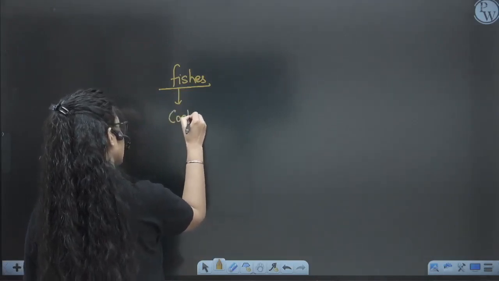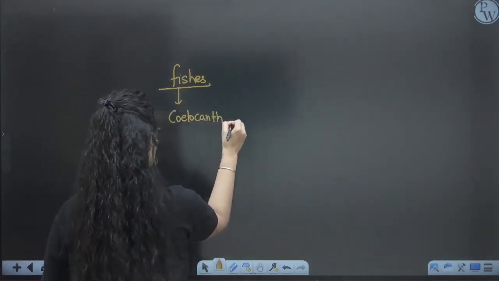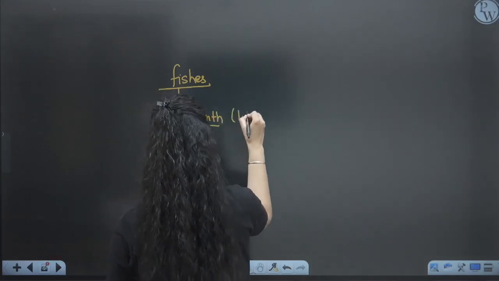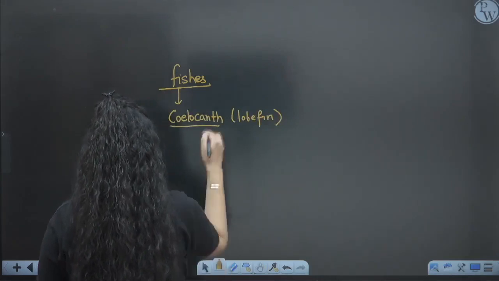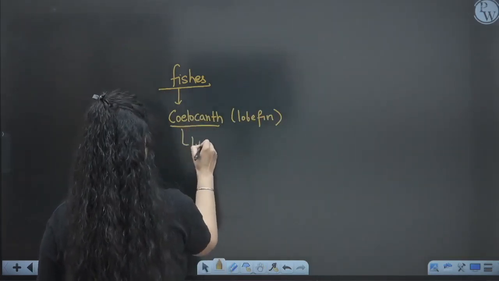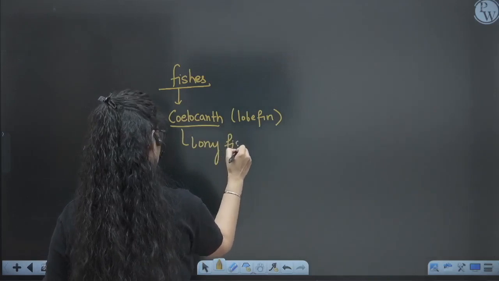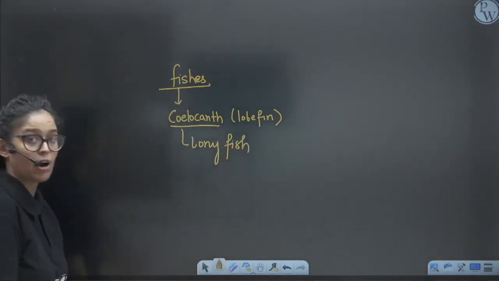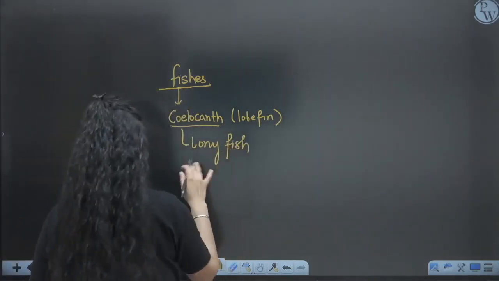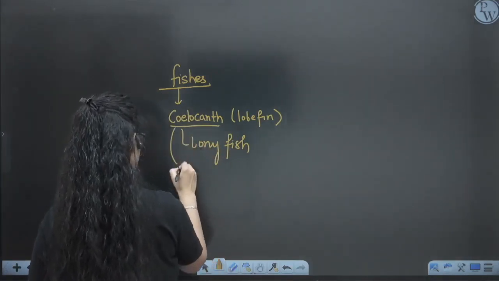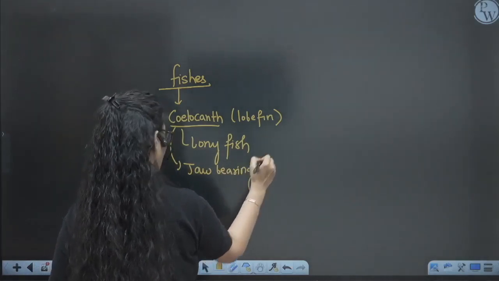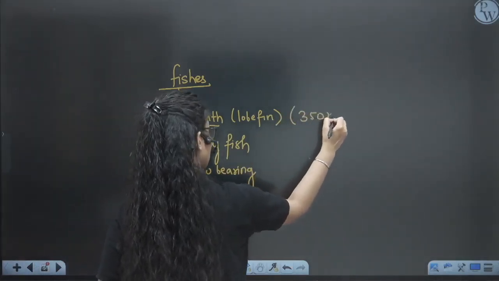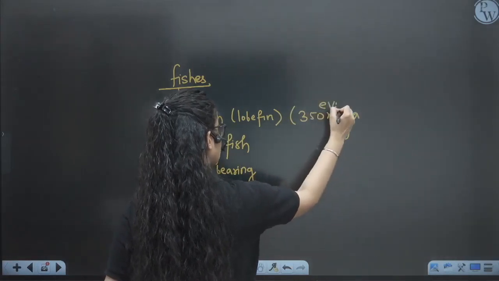And when we talk about the coelacanth, which is a lobe fin, so this is a fish. This is basically a bony fish, and they thought that it got extinct, but they found it in an African lake, right? So when we talk about the lobe fins, it's a jaw-bearing bony fish. It evolved around 350 million years ago.